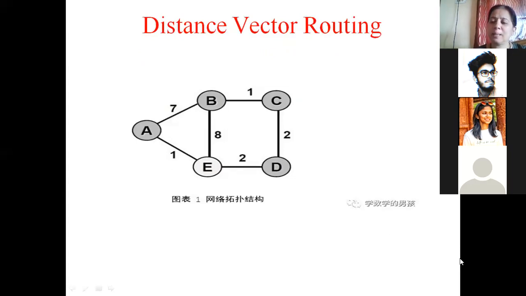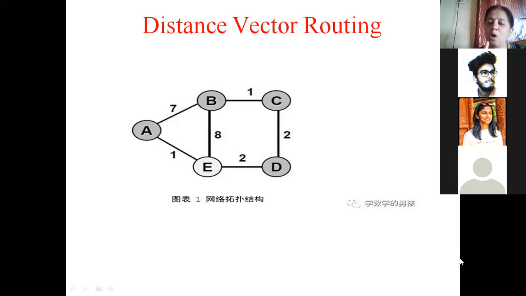Imagine there is a subnet, a subnetwork, which is made up of, say, 5 routers. Which are these routers? A, B, C, D, and E. So A, B, C, D, and E, what is shown here are nodes. You people are learning design and analysis of algorithms, no? In that you will learn this. You will learn Dijkstra's method for shortest path routing and all that. That will be taught to you. So if you are looking at this diagram, these A, B, C, D, and E, assume they are routers.